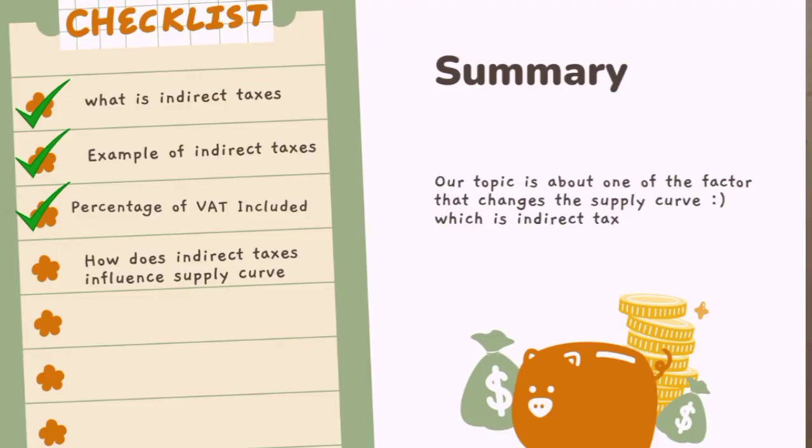Now, we're going to have a checklist on what we have learned so far. So we have learned about the meaning of indirect tax. We also have learned examples of indirect tax, and we have learned the percentage of VAT included. Now, the last thing that we will be learning is how indirect taxes influence the supply curve.